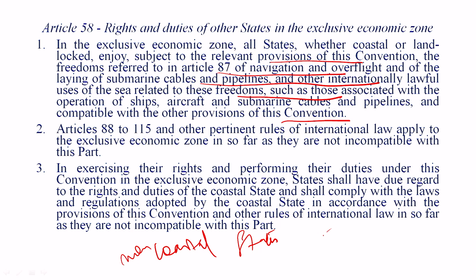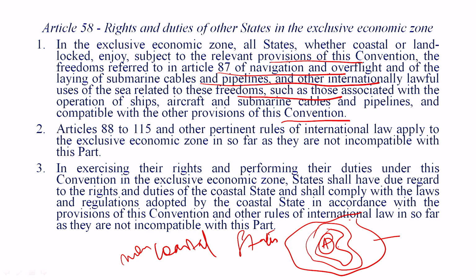So let's again draw the map, a small map here. This is one of the coastal states, and let's say this is the territorial waters, the contiguous zone, and we finally draw the exclusive economic zone up till here, okay. So various kinds of rights are there. Since this state A has absolute rights up till this point, but it does not have the absolute right up till the exclusive economic zone, okay.